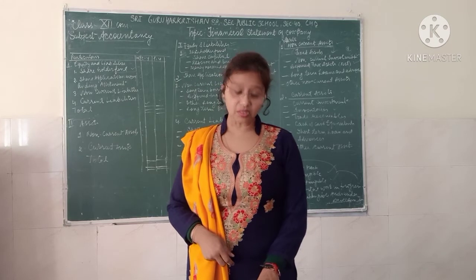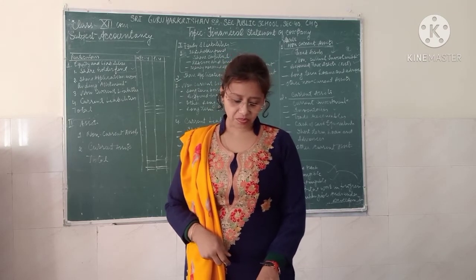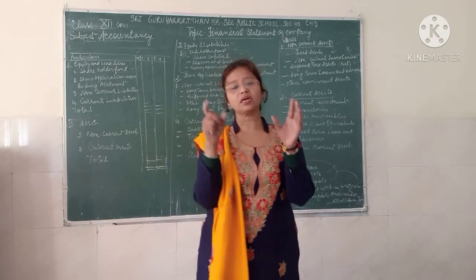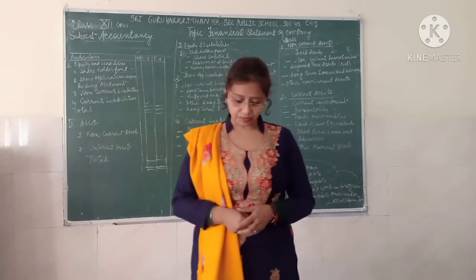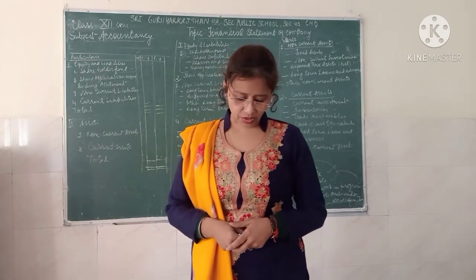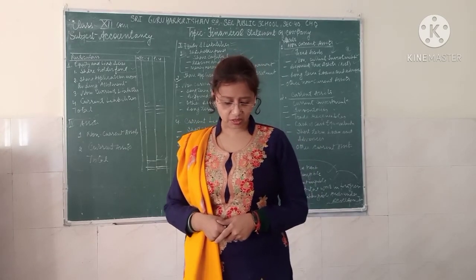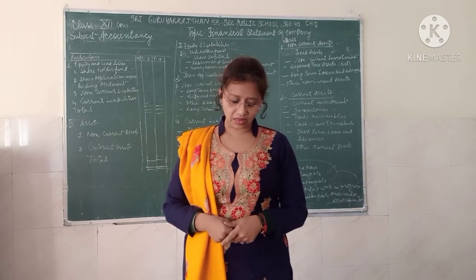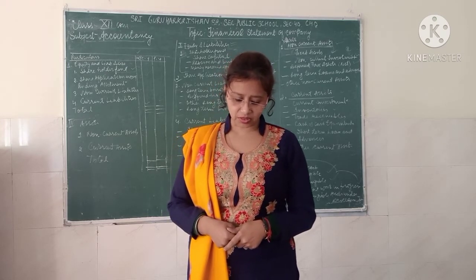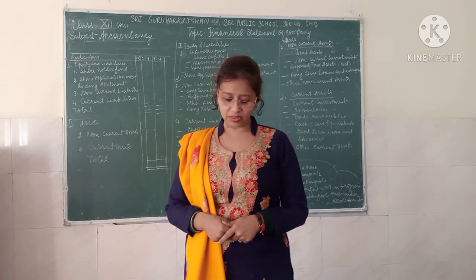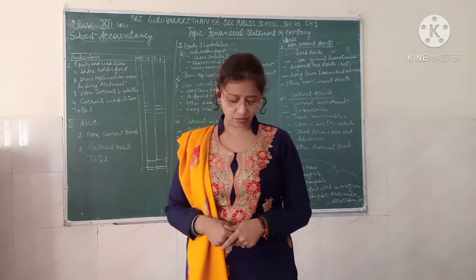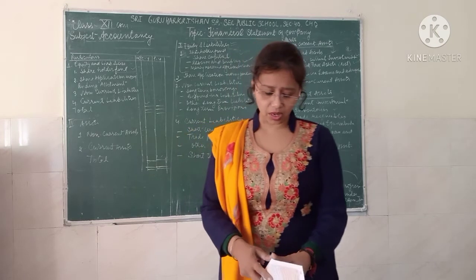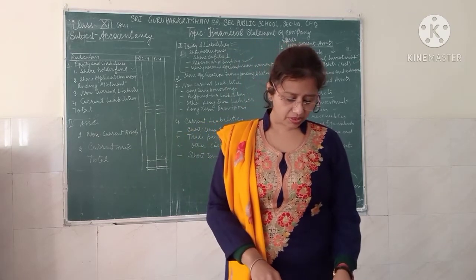Current liability means a liability expected to be settled in the company's normal operating cycle. The normal operating cycle is actually 12 months. It is due to be settled within 12 months after the reporting date, or held primarily for the purpose of being traded, or there is no unconditional right to defer settlement for at least 12 months after the reporting date. So these all come under current liability.